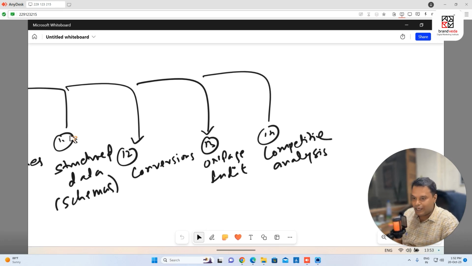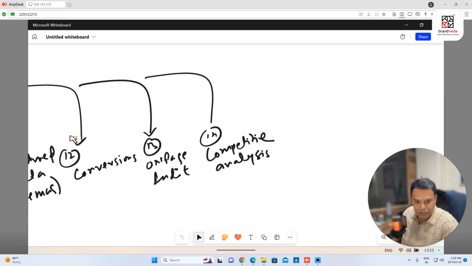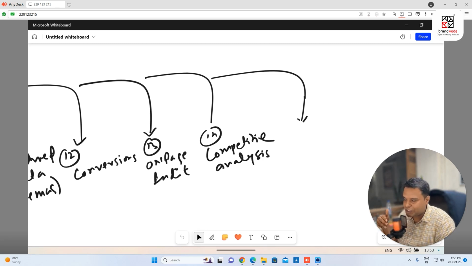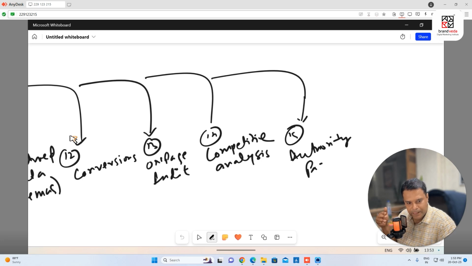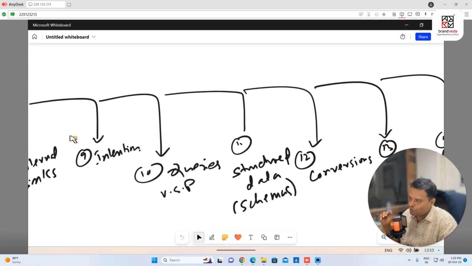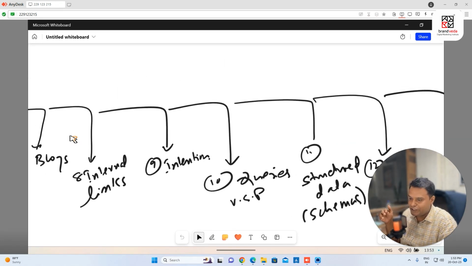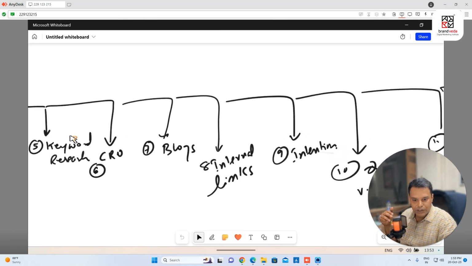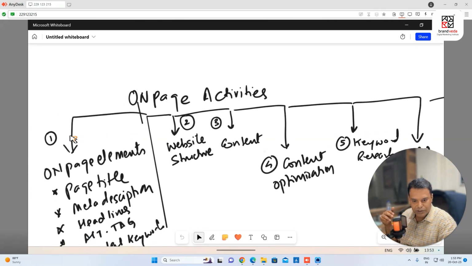Then I'm also going to talk about something very important, which is known as authority pages, which is creating Bahubali pages on your website. We call it authority pages. So on-page, it's an ongoing activity. Keep this in mind. So what we're going to do is we're going to start with on-page activities, and then we'll measure data. So this is going to be the process.